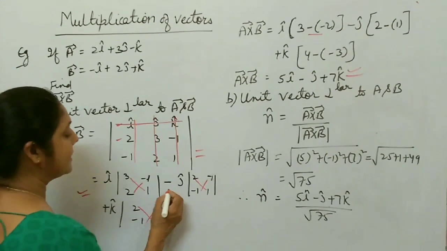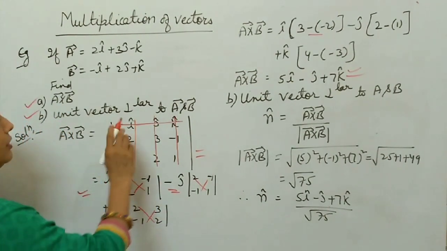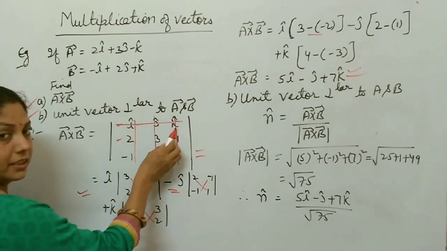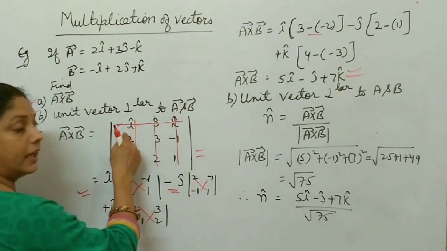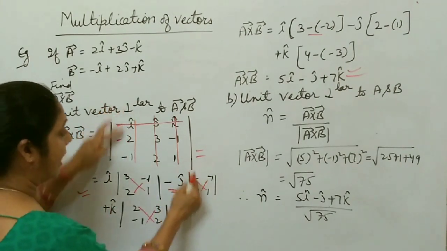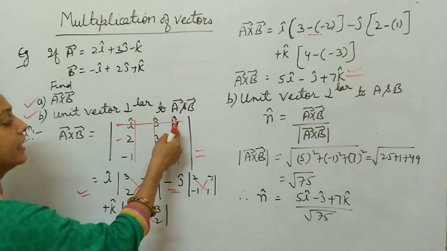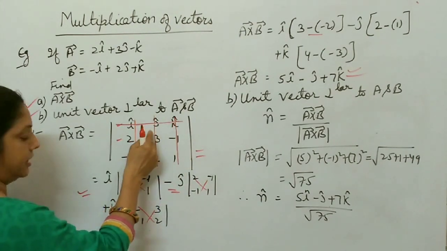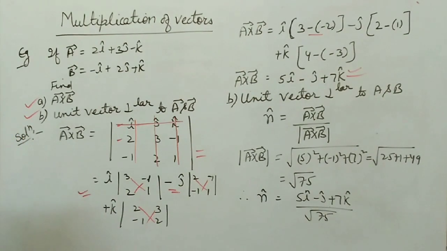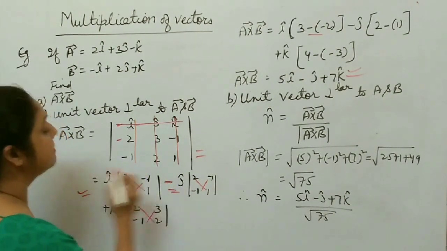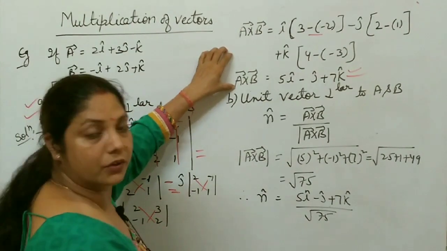Why do you take a minus sign for j, and plus for i and k? Because i is j cross k, so it is plus i. j is k cross i, but you are writing i cross k, that's why you take minus j. Then plus k is i cross j, so you write plus k. That's why I have taken minus j. This is the formula. Just remember this one is minus j. So in this way you solve A cross B.